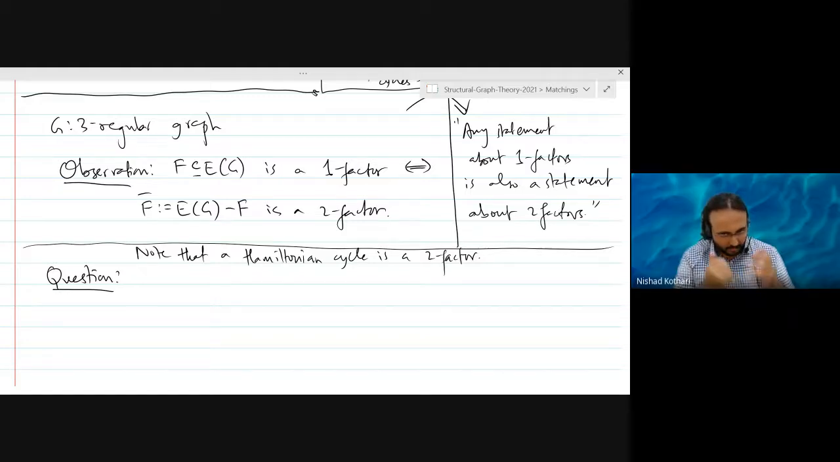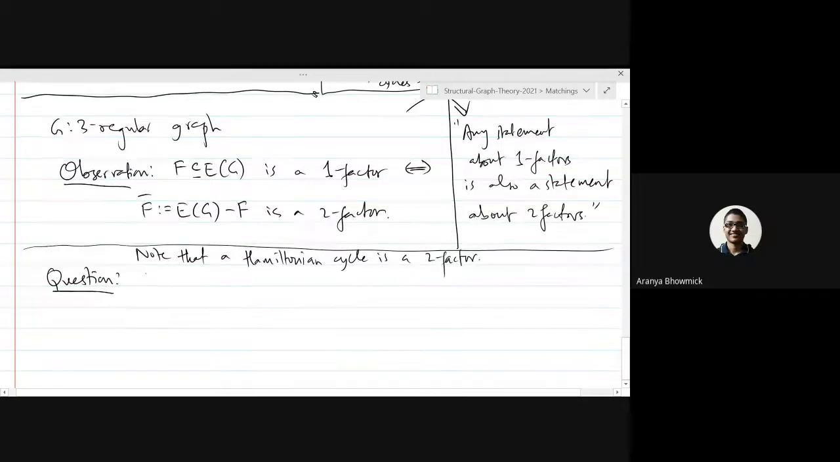I want you to take it further. I want you to tell me when the complement of a perfect matching is a Hamiltonian cycle. I want you to tell me in terms of the perfect matching properties.